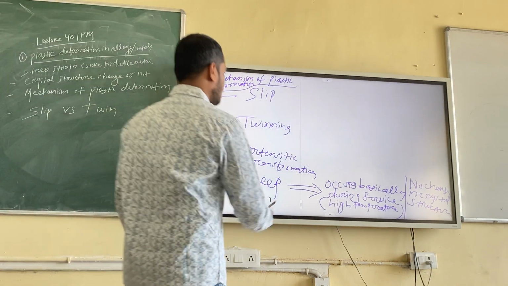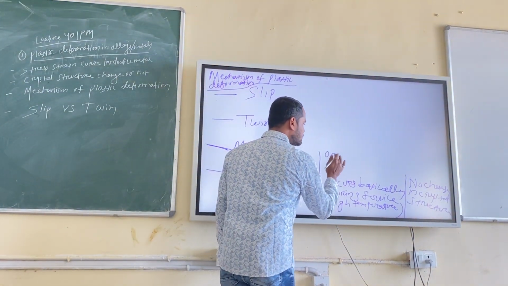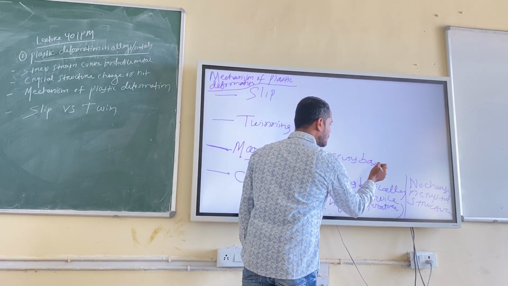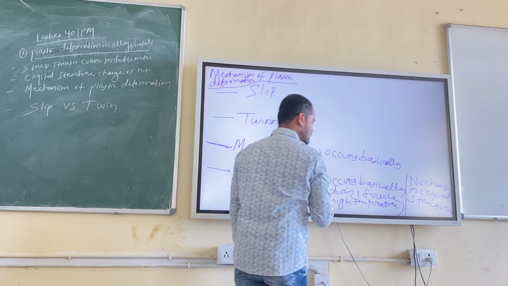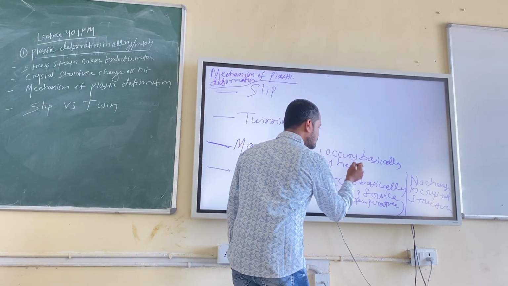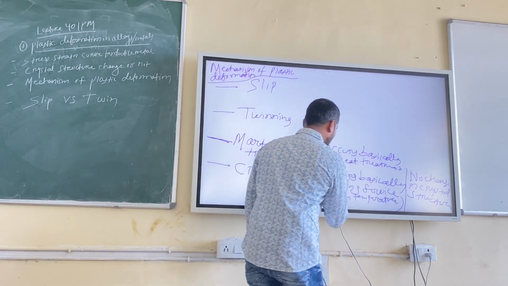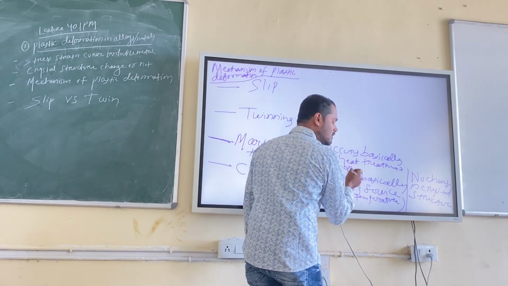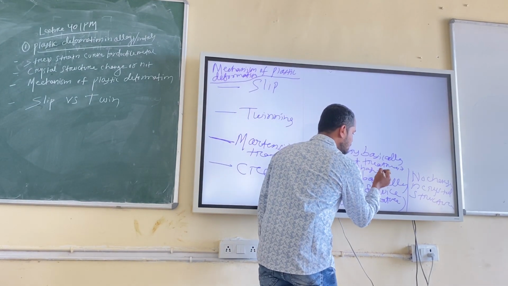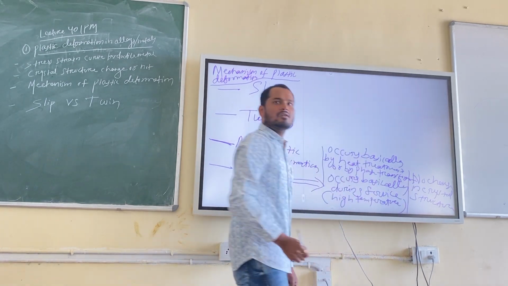You can write, that means it occurs basically by phase transformation, you remember?